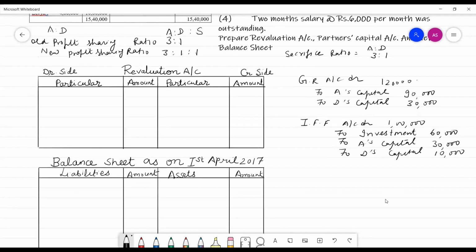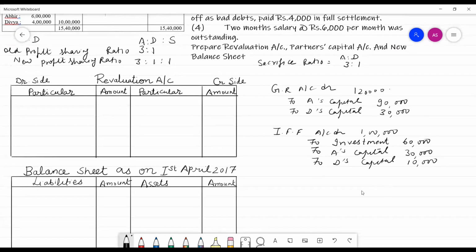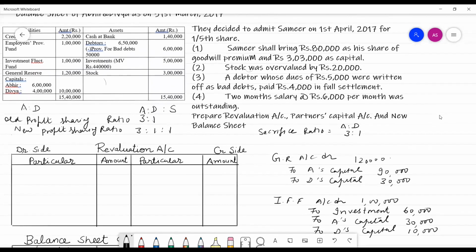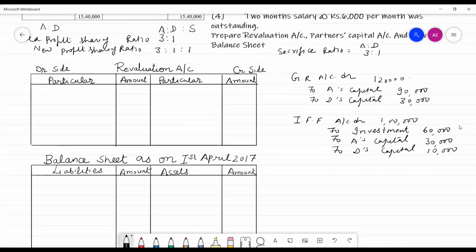Then the third entry, which is related with the adjustments. Sameer has brought 80,000 as his share of goodwill and 3,03,000 as capital. And we will pass the entries related with this. Bank account debit to Sameer's capital.